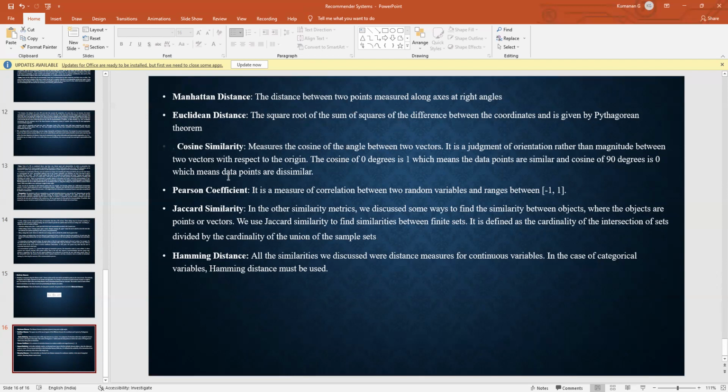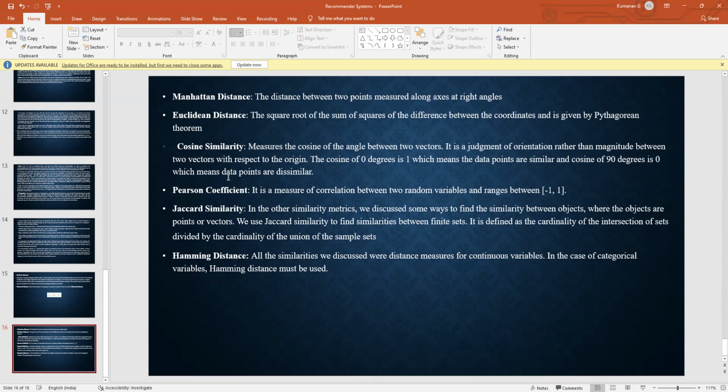Cosine similarity measures the cosine of the angle between two vectors. It is a judgment of orientation rather than magnitude between two vectors with respect to the origin. The cosine of 0 degrees is 1, which means the data points are similar. The cosine of 90 degrees is 0, which means the data points are dissimilar. Pearson coefficient: it is a measure of correlation between two random variables and ranges between -1 and 1.